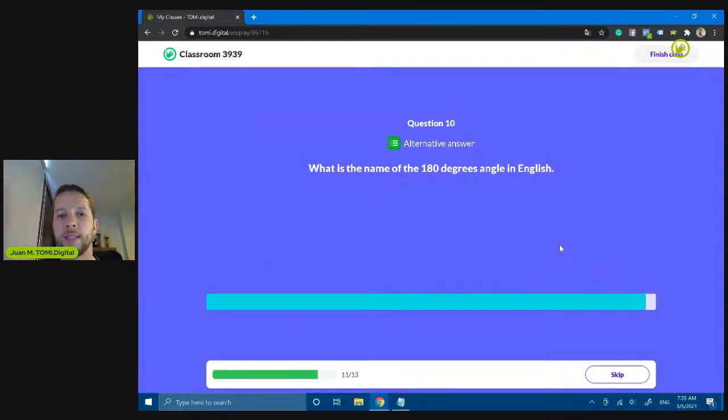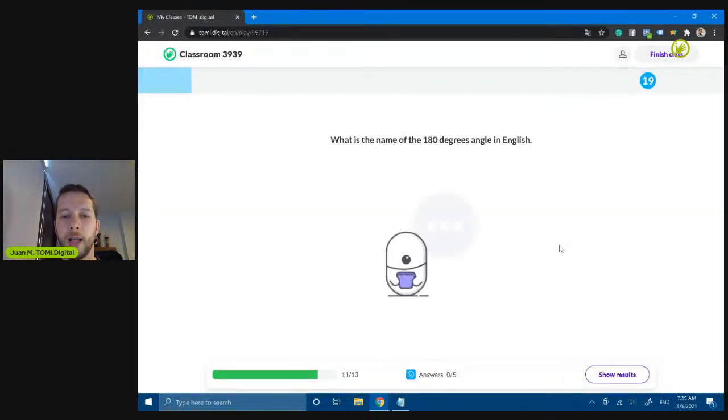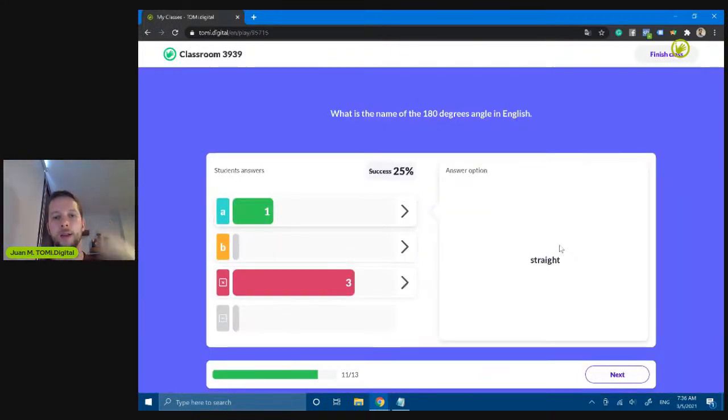So this is an alternative answer. You need to write down the right answer for this. You have 15 seconds now. What is the name of the 180 degrees angle in English? You need to write this in the right way to get the answer right. Only one person has it. The right answer was straight. Nobody answered straight. That was an alternative that I wrote down.